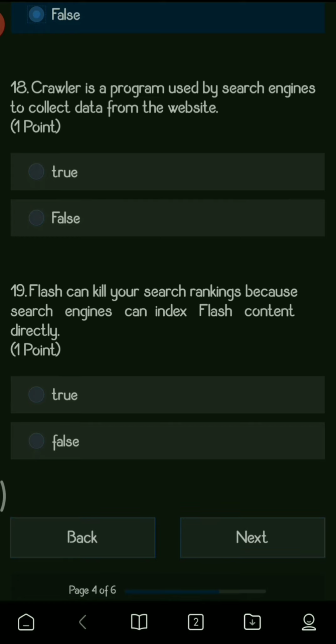Next question. Crawler is a program used by a search engine to collect the data from the website. Yes, as soon as we enter the keyword in the search text box, immediately the crawler starts searching for the data from your website. So this is true.